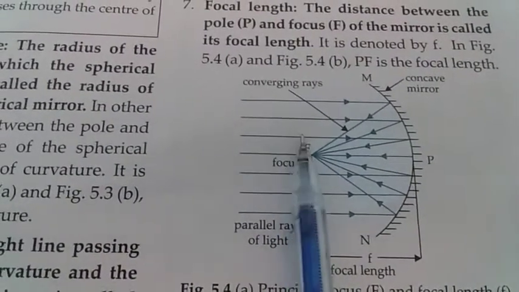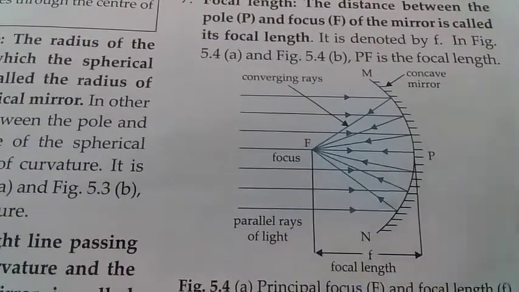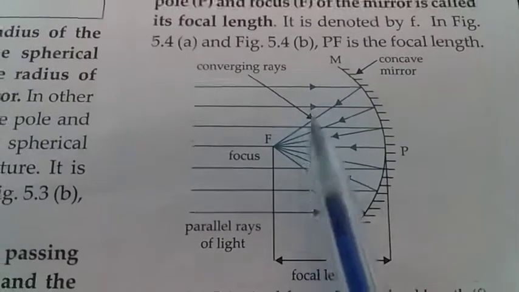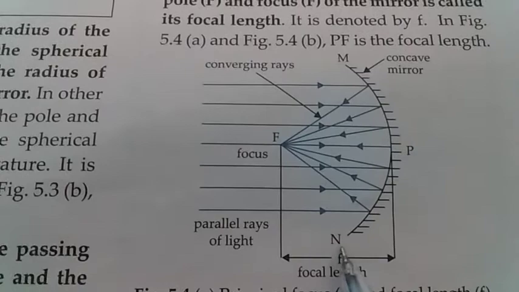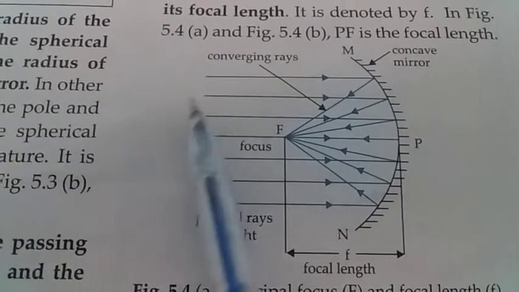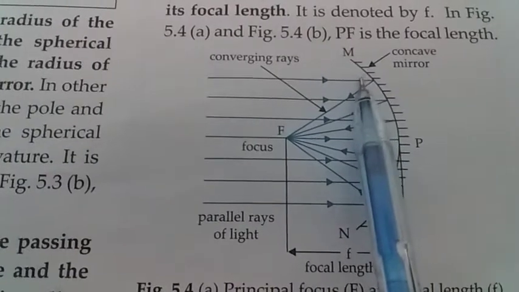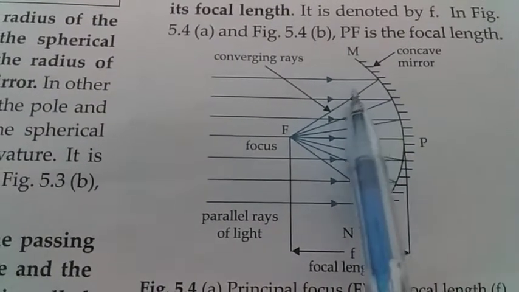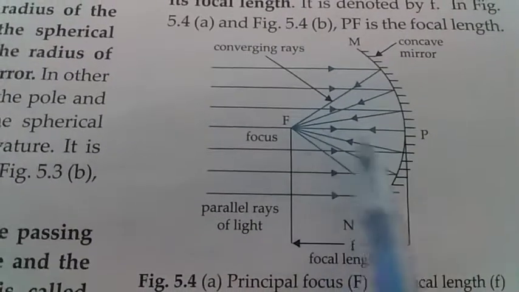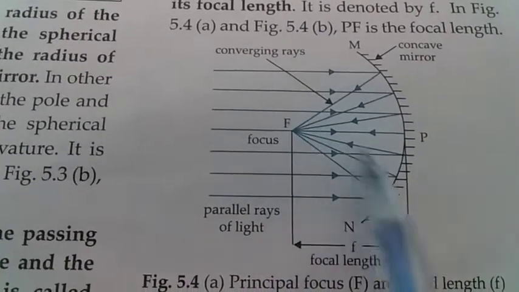So here the focus is in front of the mirror. This concave mirror is called the converging mirror because when the parallel rays of light fall on it, the reflected rays converge at a single point. So this is a converging mirror.